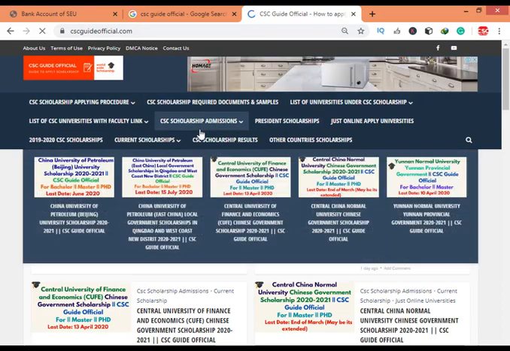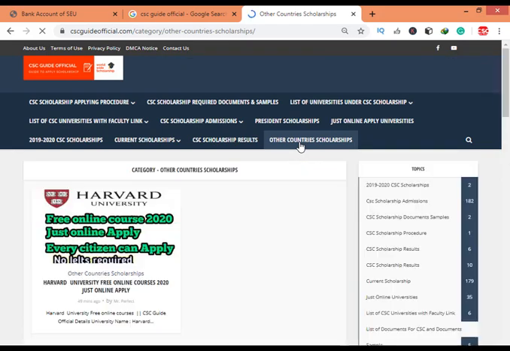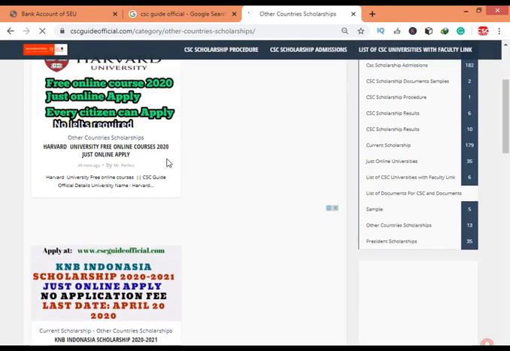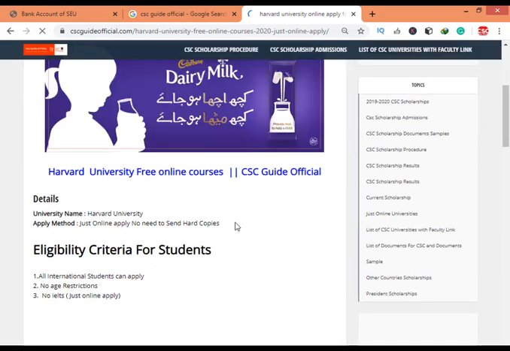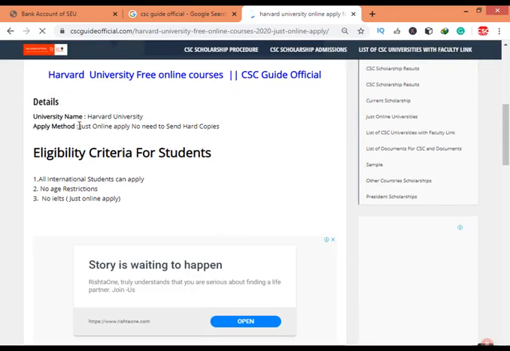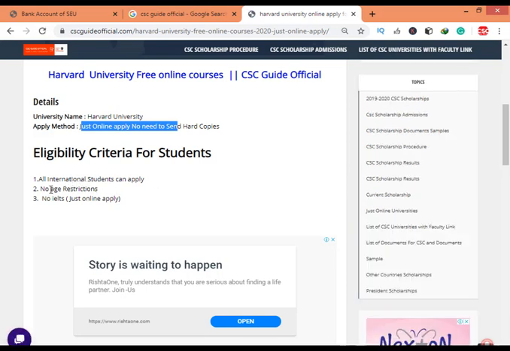All the scholarship information you can see here, and click on other countries scholarship. When you click on other countries scholarship, you can see and click on the first link, free online courses 2020, just online apply. And this is the Harvard University offered program, just online apply, no need to send hard copies. All international students can apply, no registration, no age restrictions, and no IELTS required.